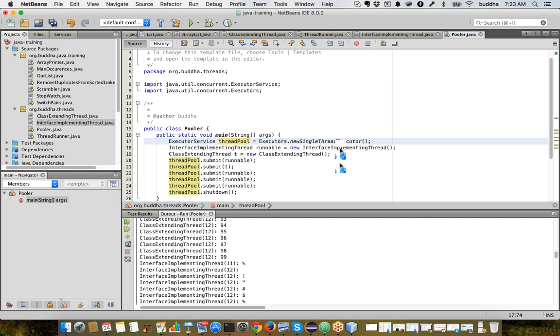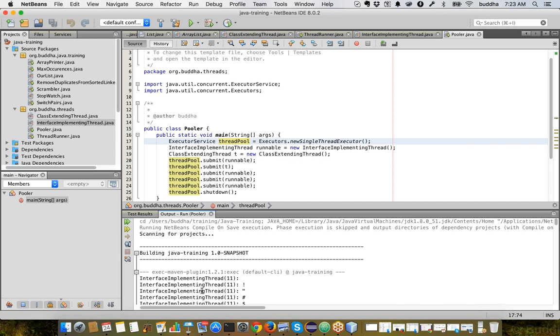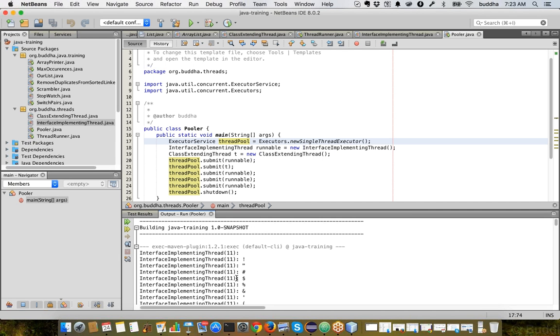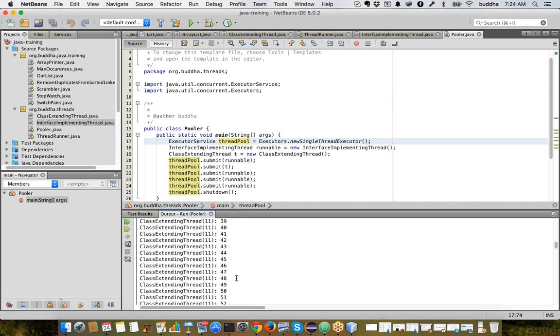now what happens is, if you run the same program, you see the interface implementing thread 11 is getting executed and no other thread is there. And when it has finished its execution by printing all the characters it has to print, then we got control for another thread. So another thread got created, and only the class extending thread is getting executed, and then when it is done, the interface implementing thread.